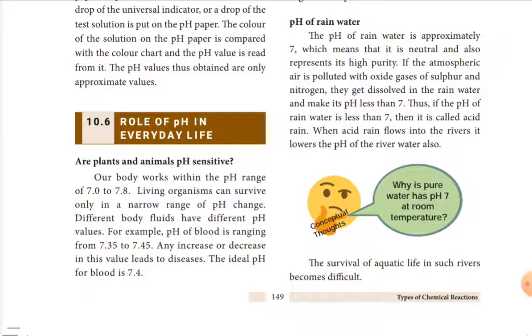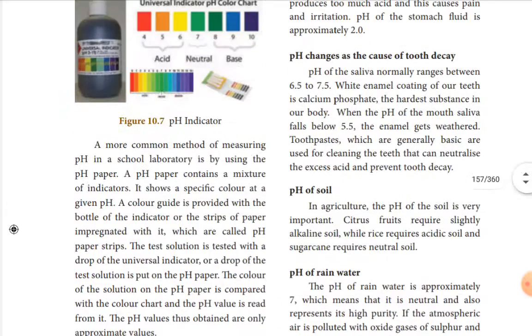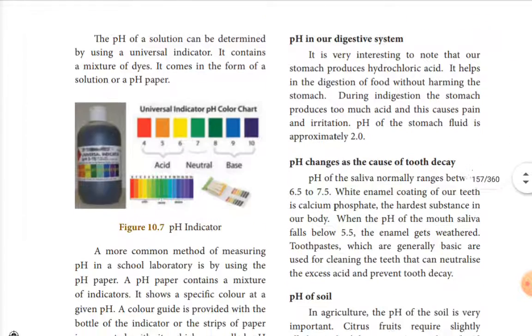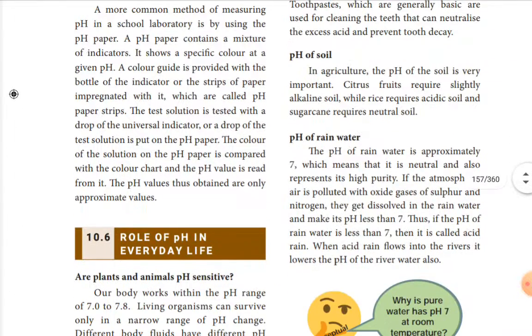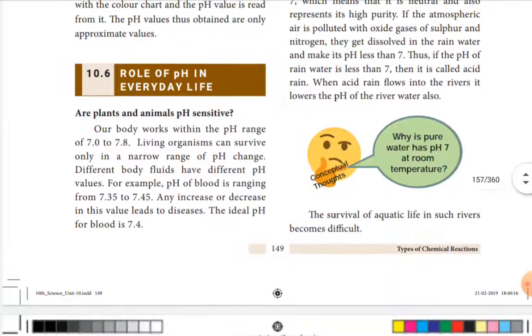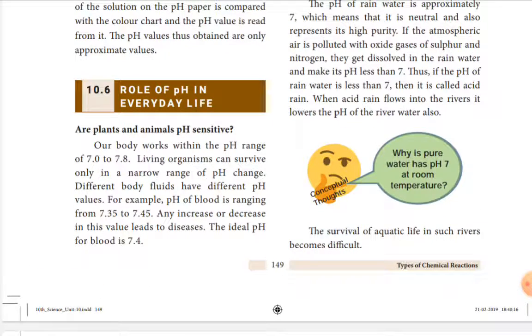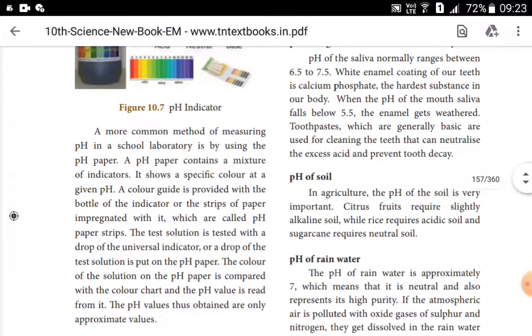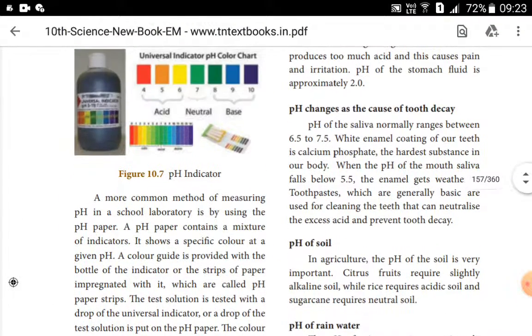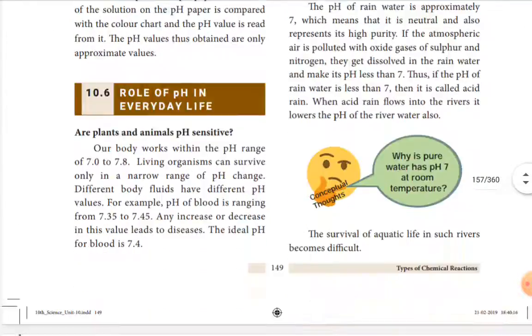From this, questions will be asked. Sometimes they ask what is the importance of pH in our digestive system, or what is acid rain, or to write a note on the importance of pH of soil. And in the objective section they will ask the ideal pH value of blood, the pH of mouth saliva, and the pH of stomach fluid. So you have to go through all these and prepare well.